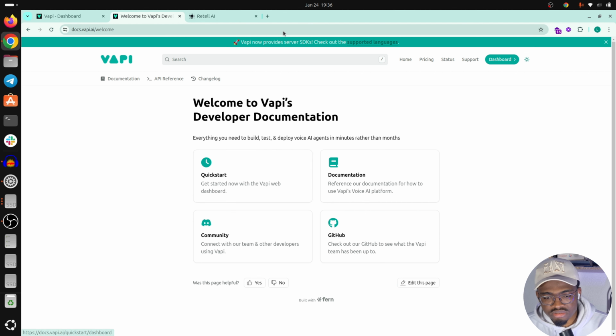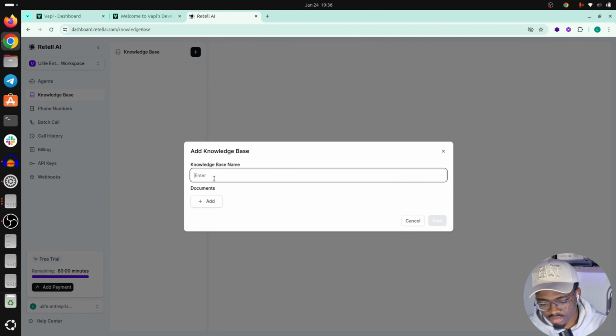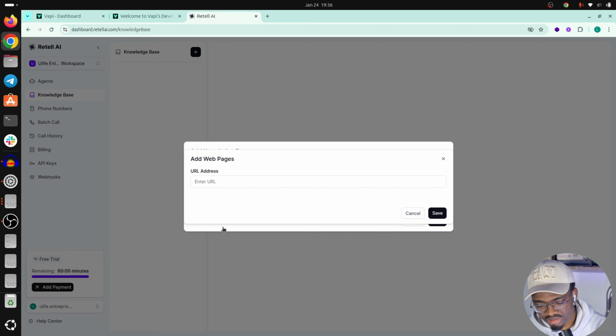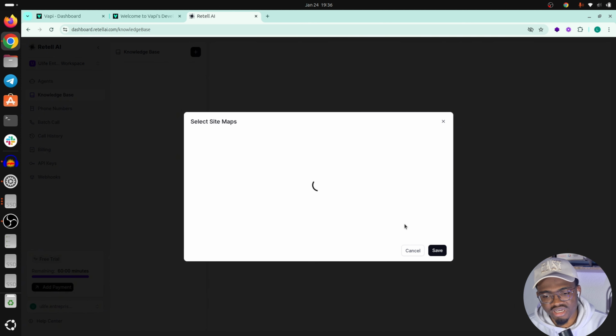Compared to VAPI, Retell is really great when it comes to knowledge base. Just click here, you click add. You have web pages, you have files, and you have text. So if you click on web pages and you enter an HTTPS URL, for example, click on save, you will see something pretty interesting here. You'll find the sitemap.